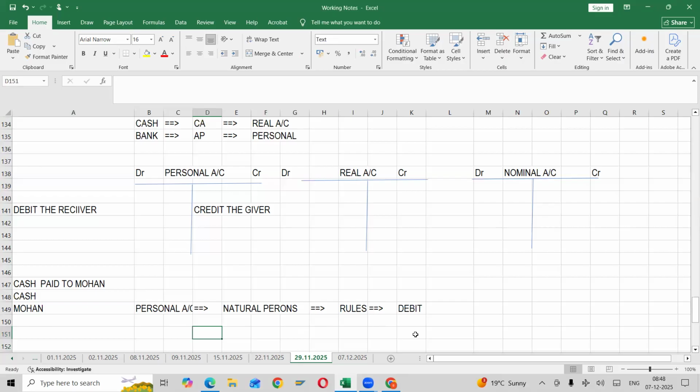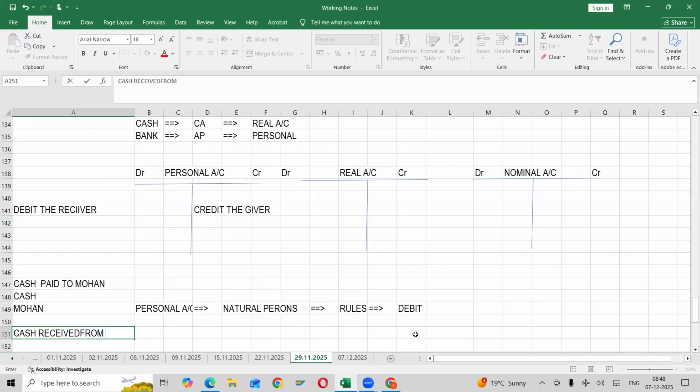For example, next transaction: cash received from Reliance.